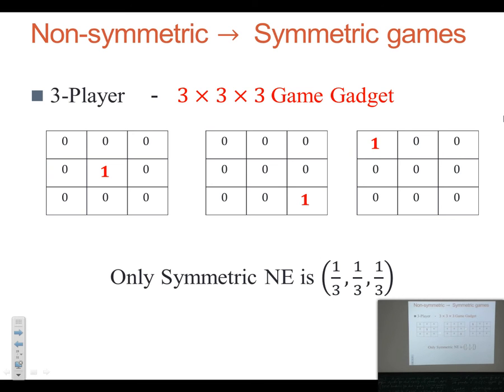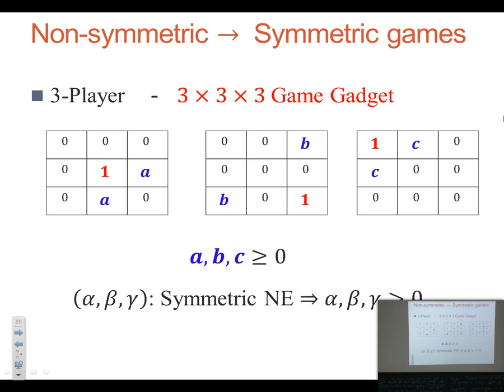And there are three non-zero entries. So this is a simple symmetric GAN, and you can easily show that the only symmetric Nash Equilibrium of this GAN is 1/1. Okay. Now, if I plug in some non-negative numbers A, B, B, C, C at these locations,